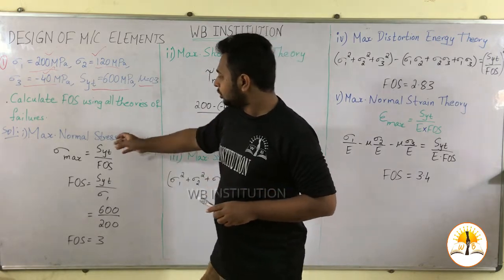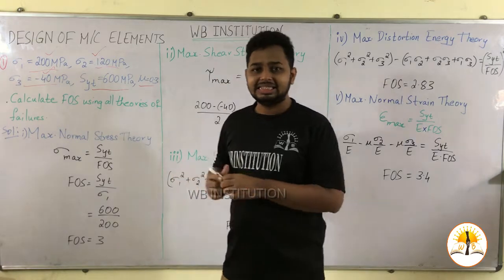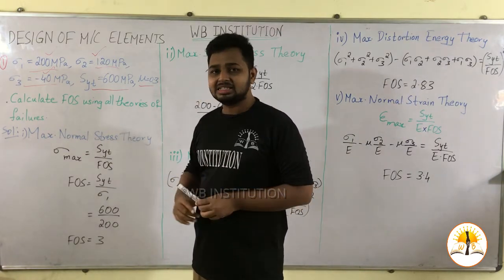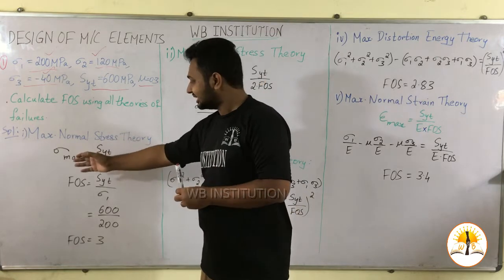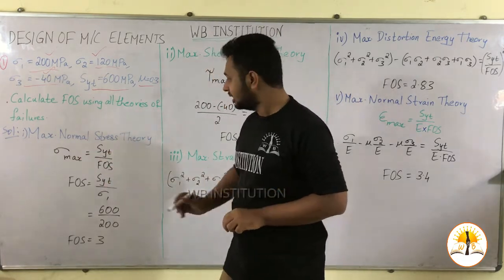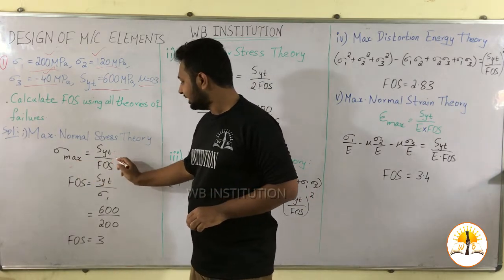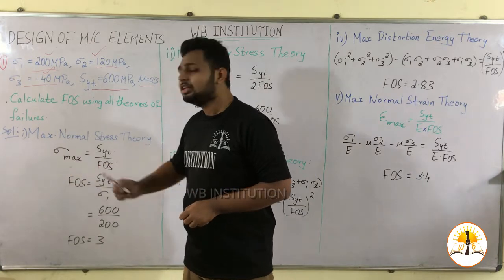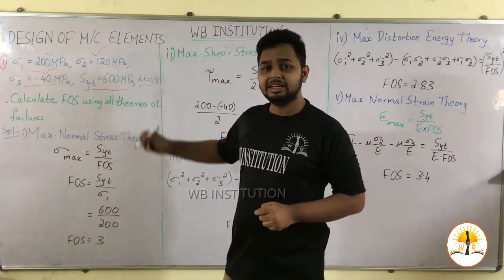Now according to maximum normal stress theory, the relation between the normal stress and the yield strength of the specimen is given by sigma max is equal to SYT by FOS. So which value is sigma max in the given question?